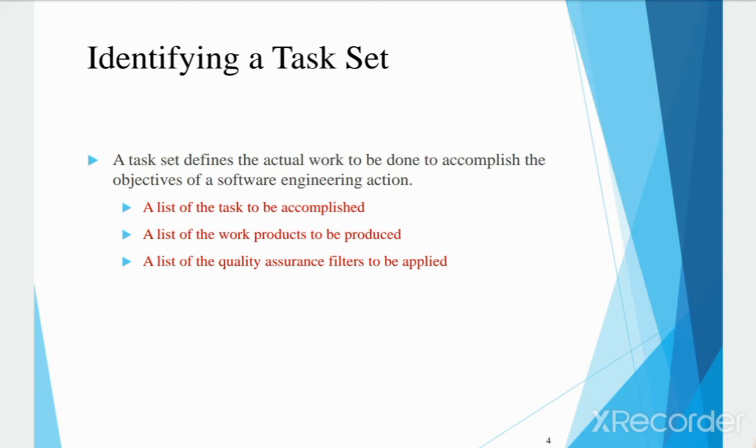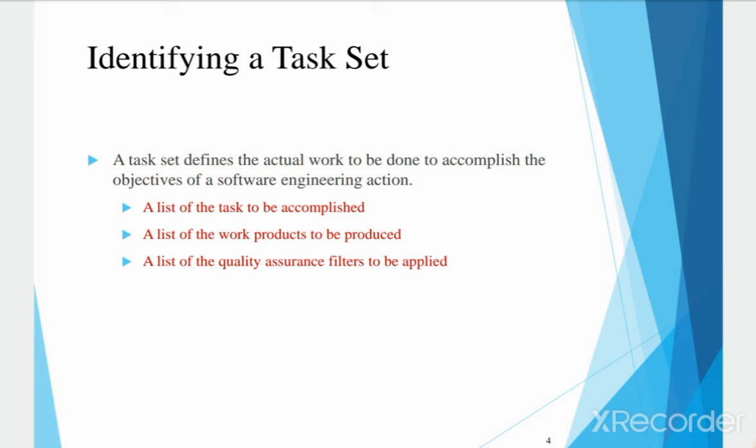Make a list of the stakeholders for the project. Second one is invite all stakeholders to an informal meeting. Third, ask each stakeholder to make a list of the features and functions. Fourth, discuss requirements and build a final list. Fifth one is prioritize the requirements. Sixth one is note areas of uncertainty.